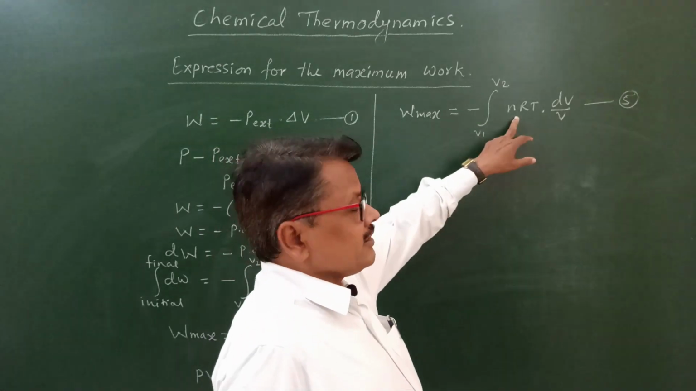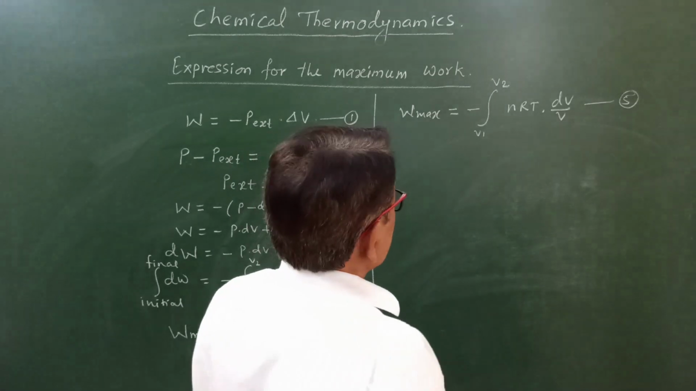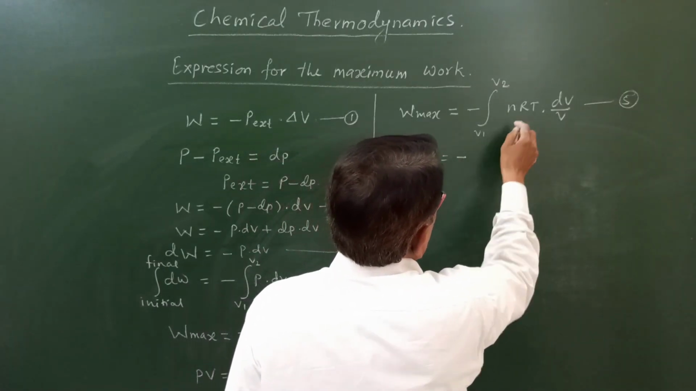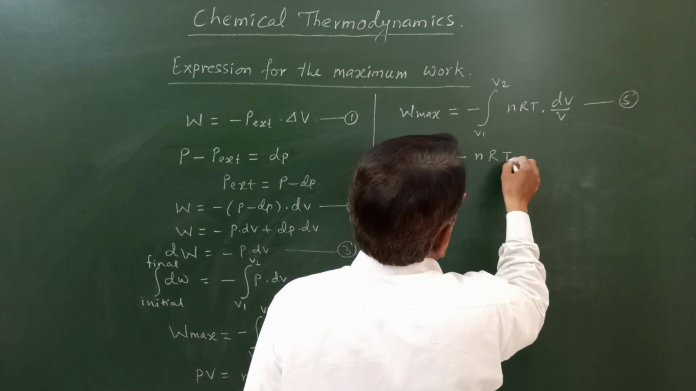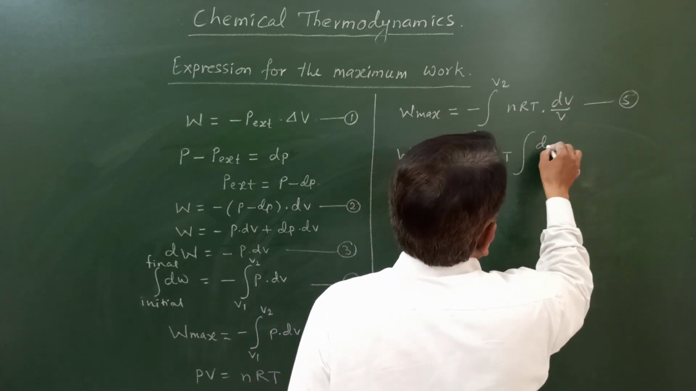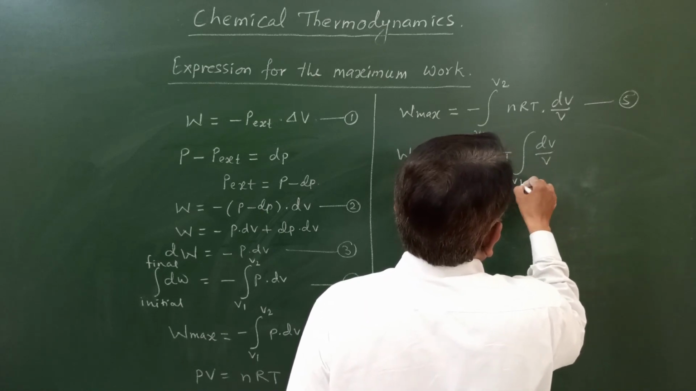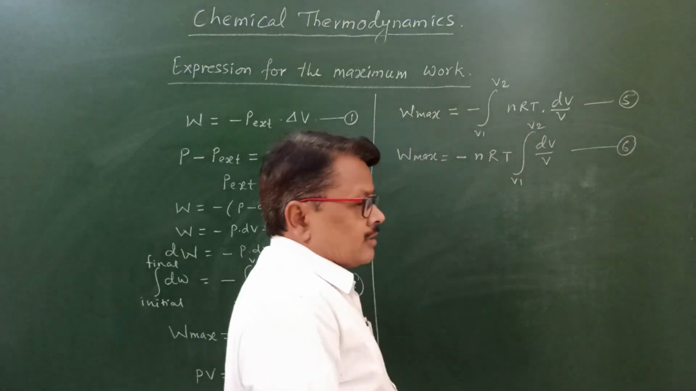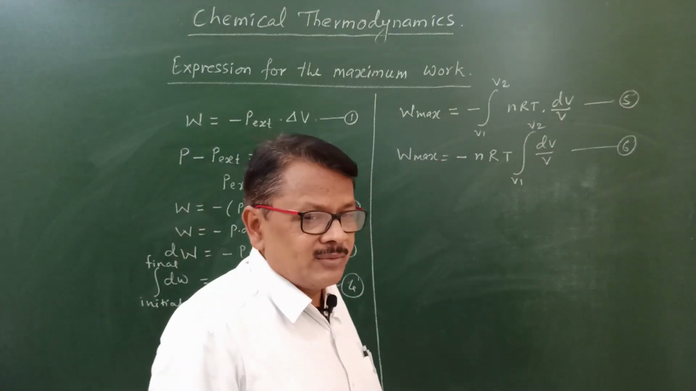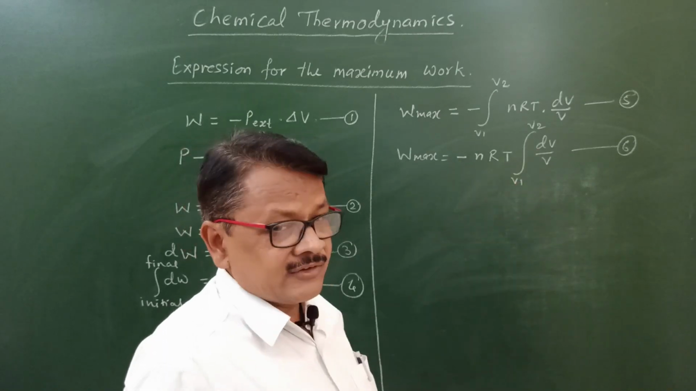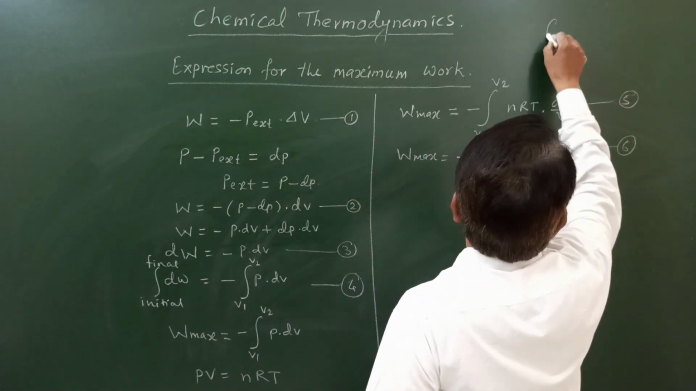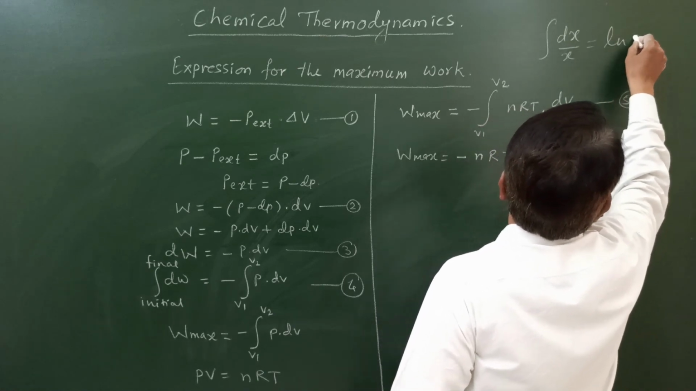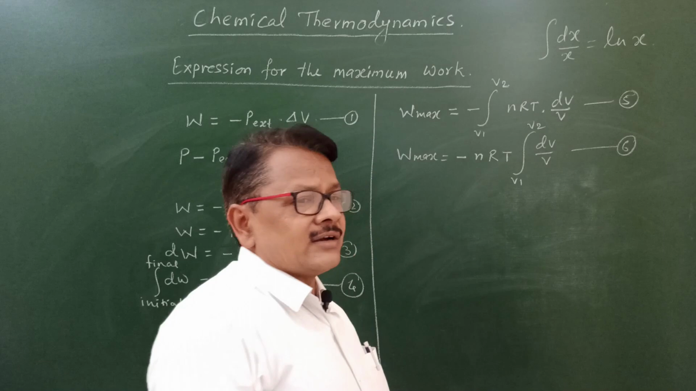Here the constant quantities are to be taken out of the integration sign. Then W max is equal to minus nRT times the integration of dV by V from initial volume V1 to final volume V2. But in mathematics, you might have learned the standard formula for this integration. What is the standard formula? Integration of dx by x is equal to ln of x. So that is the standard formula.